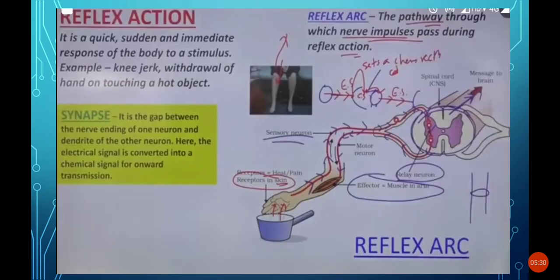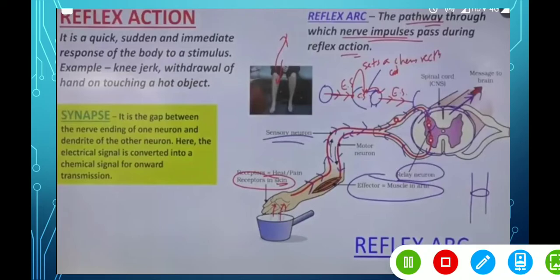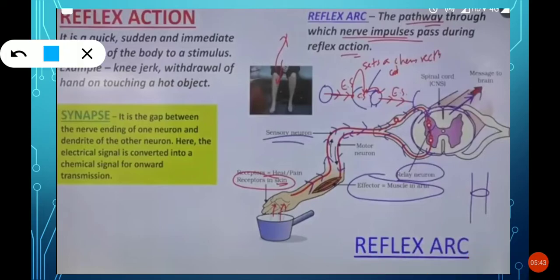See here, this is the diagram which is given in our textbook also. It's very, very important. A person is touching a hot pan. So what happens there?